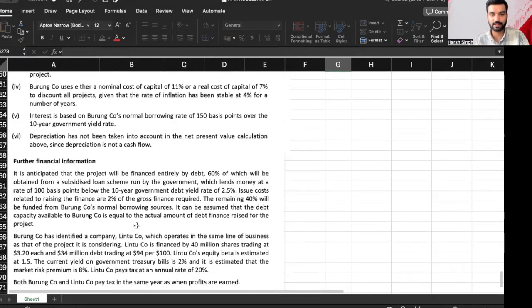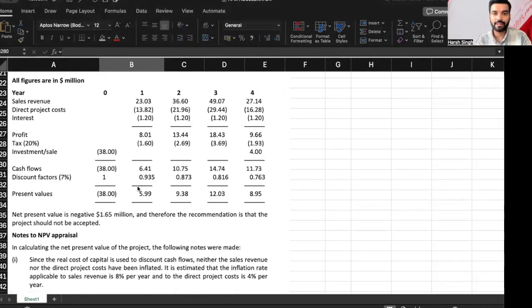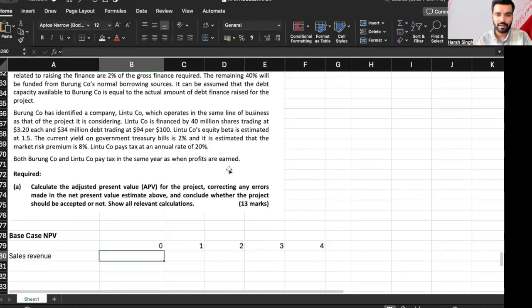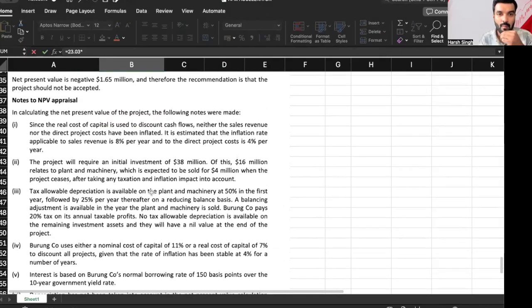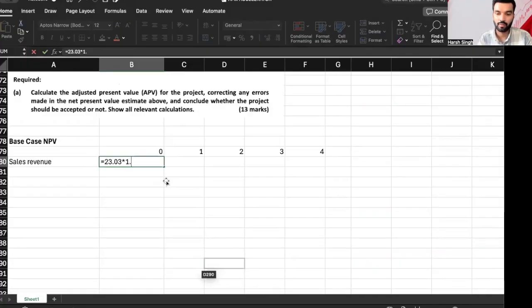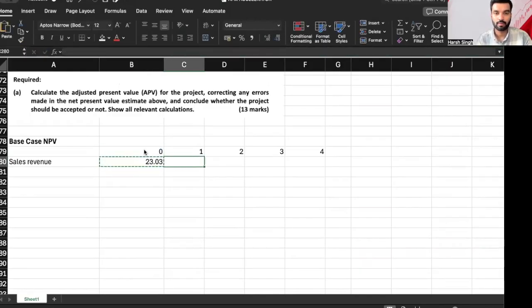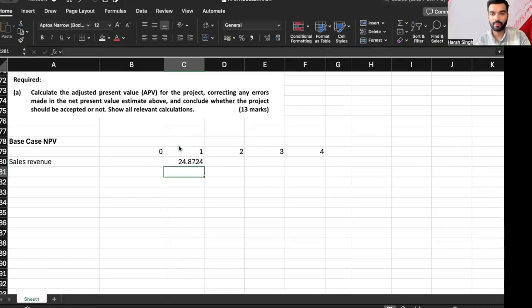How many years do we have? 4 years. Sales revenue is given from year 1, which is 23.03. But is this considering inflation? No, guys, it is not considering inflation. So that will be 23.03 multiplied by the rate of inflation, 8%. Now it is considering inflation.